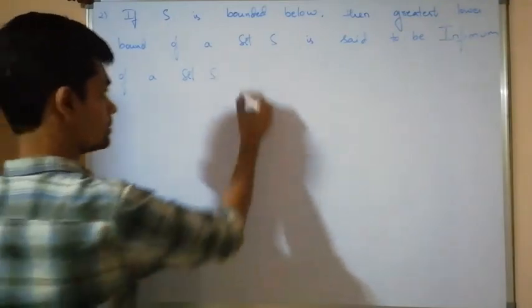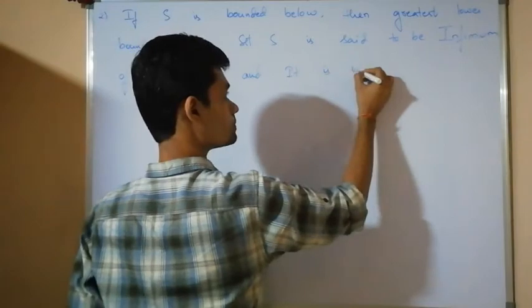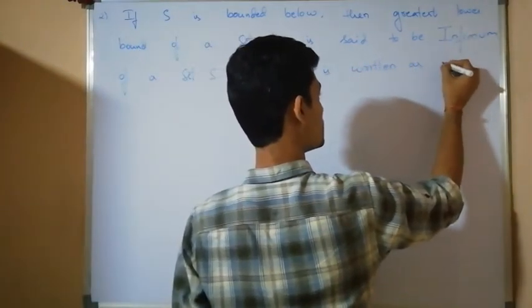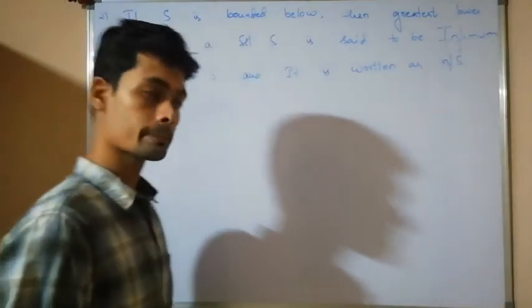Yes, and it is written as infimum of the set capital S.